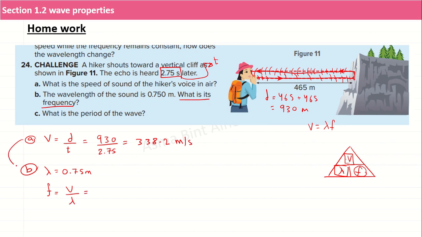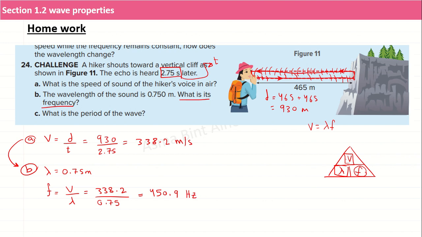I calculated the speed in A. So it's 338.2 divided by the wavelength, which is 0.75. On the calculator, that will give you 450.9 hertz. There you go.